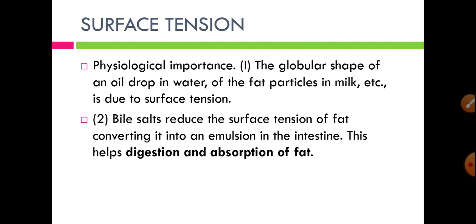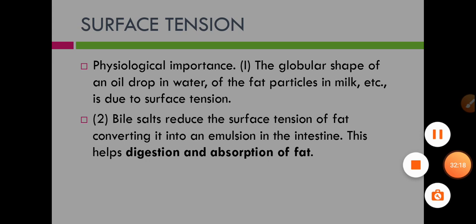Let us see the physiological importance. The globular shape of an oil drop in water or fat particles in milk is due to surface tension. So the globular shape of oil drops or water drops present on a surface is due to surface tension. Then bile salts reduce the surface tension of fat, converting it into an emulsion in the intestine, and this helps in the digestion and absorption of fats.